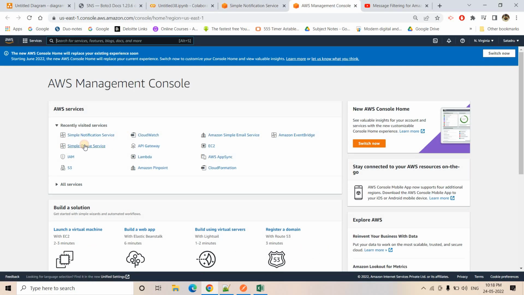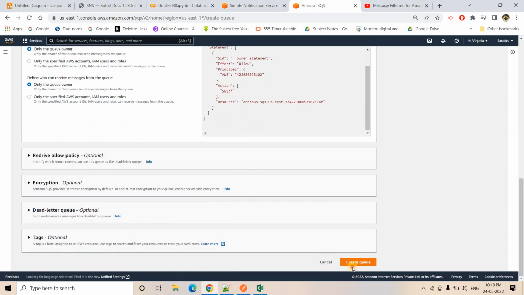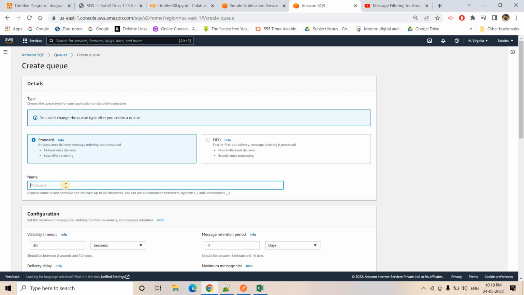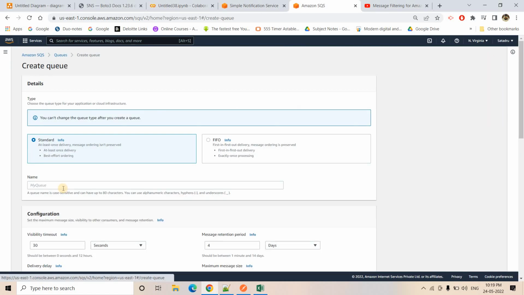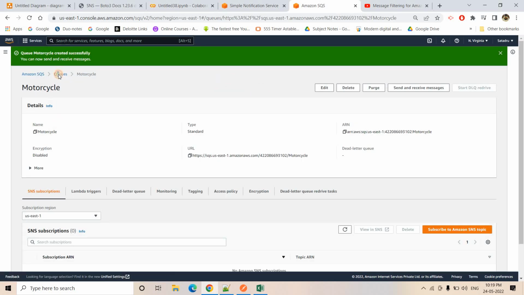So here I will go and open the AWS management console in a new tab. I'll be going to Simple Queue Service, and here I will create a queue. Okay, so a standard queue I can create for car related information. I will store it in this particular queue, and for house related information the queue name is house maybe, and for the motorcycle related one it is motorcycle. Okay, right? So here our 3 different queues are created.